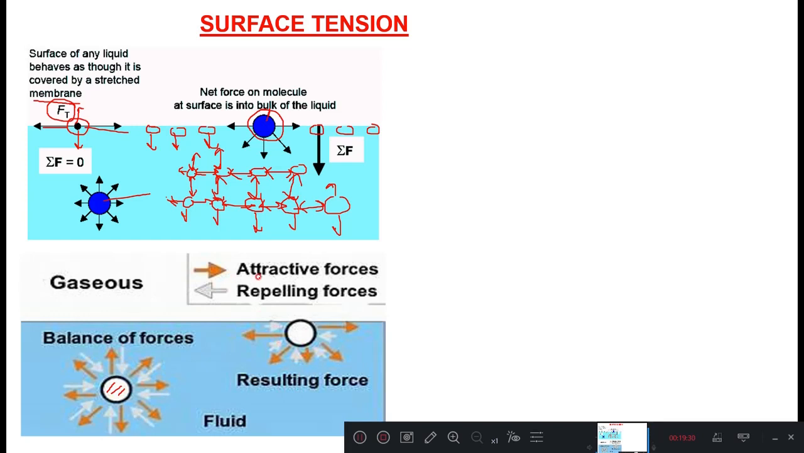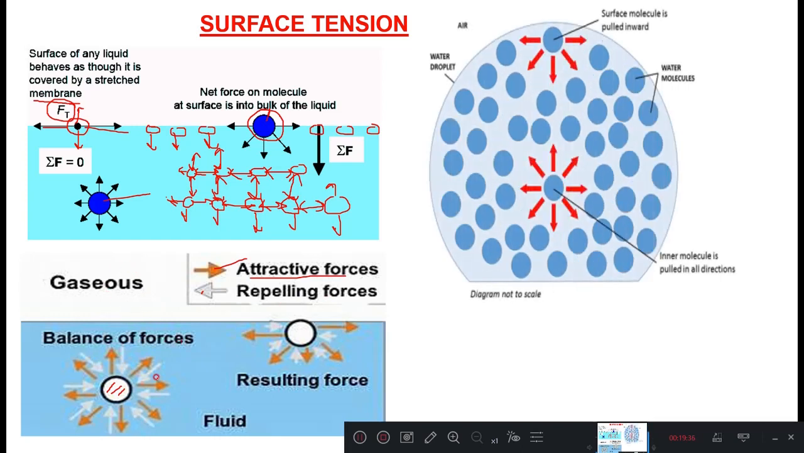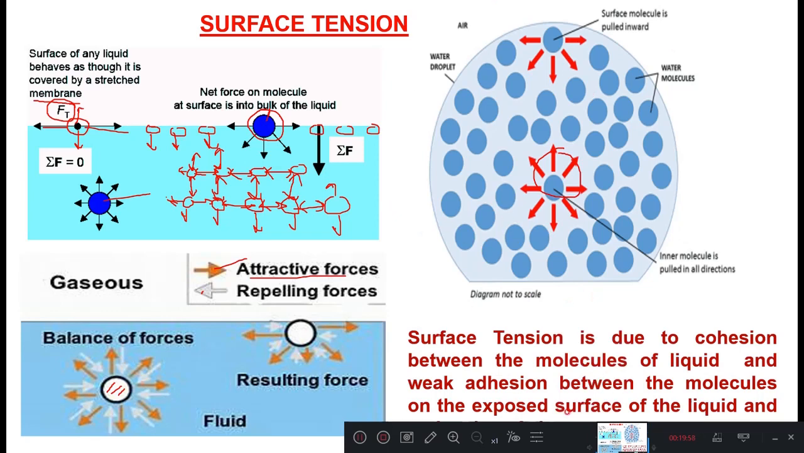And here I have shown the attractive forces in this color, and these are the repelling forces. Okay, this is a gaseous media. If you take the enlarged view of this, the inner molecule is pulled in all directions, hence it is balanced here. Near the surface, the molecule is pulled inward and it is unbalanced. This is a water molecule, above this is air, and this is a water droplet. Hence, surface tension.